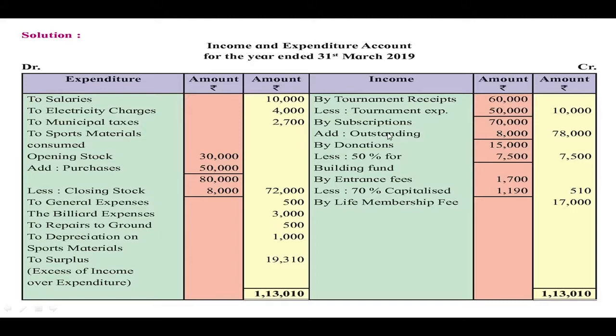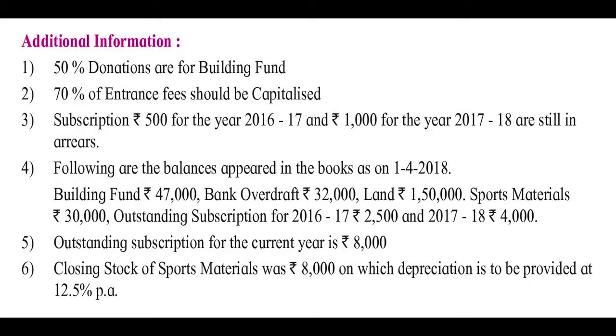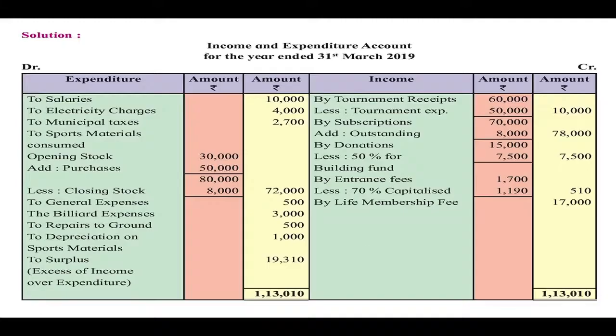Then we have to go through the adjustments which are given. As per the fifth adjustment, outstanding subscription for the current year is rupees 8,000. So this is current year subscription not yet received. So we have to add it in this rupees 70,000. So here add outstanding 70,000 plus 8,000. 8,000 is the outstanding subscription. So outer column 78,000 is recorded.